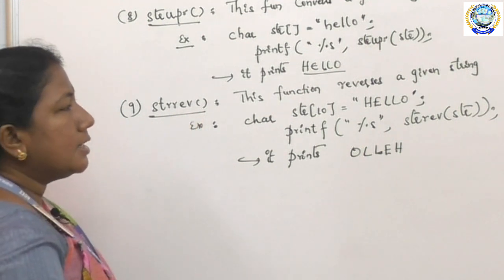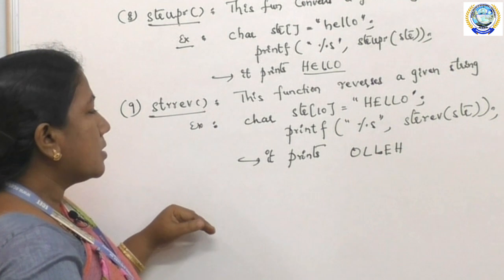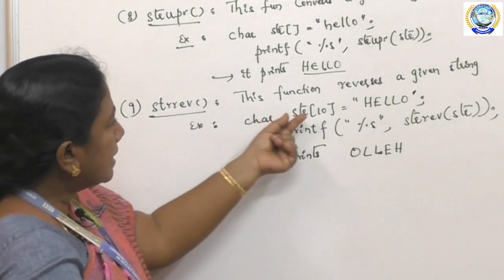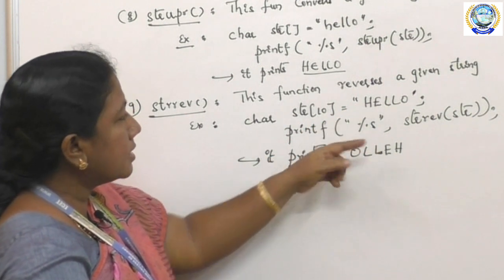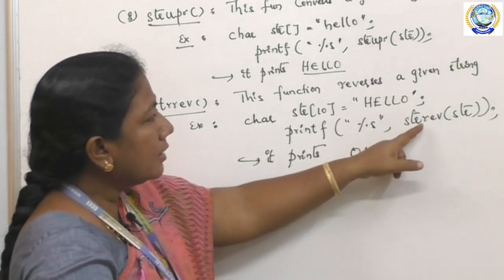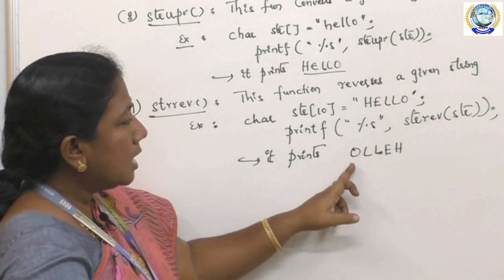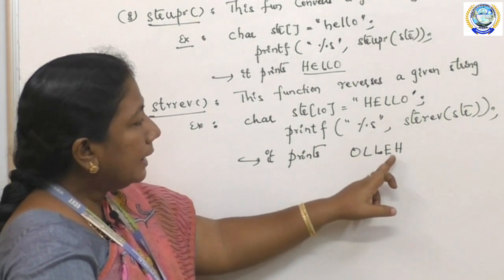This function reverses the given string. So whatever string is given in str can be reversed by using strrev. So it prints OLLEH.